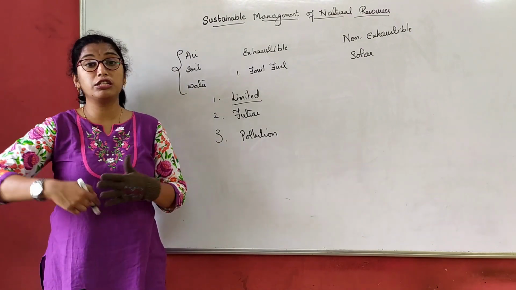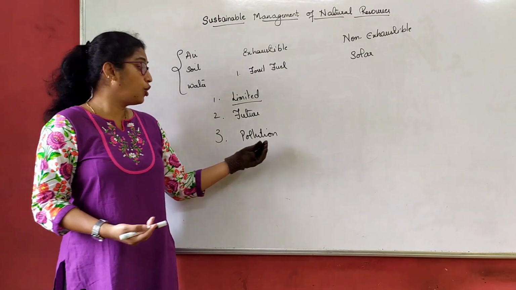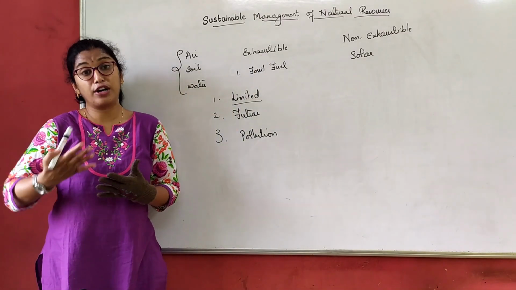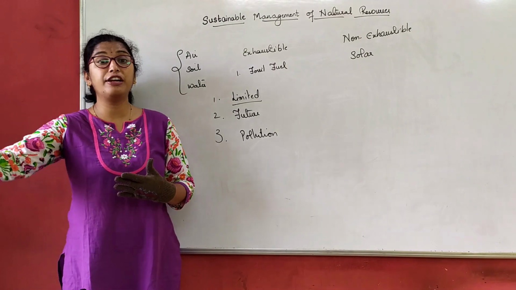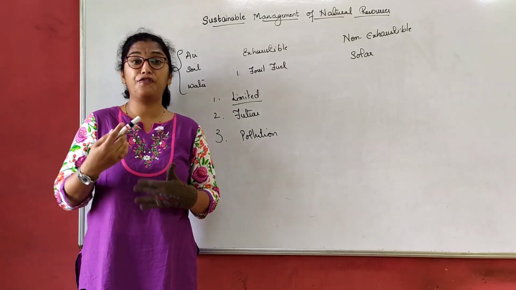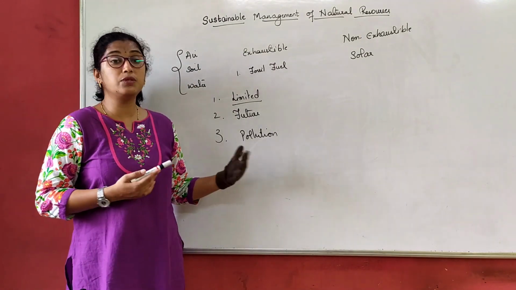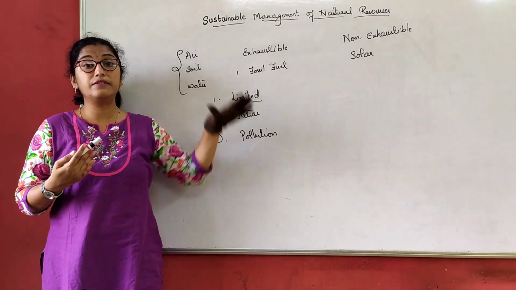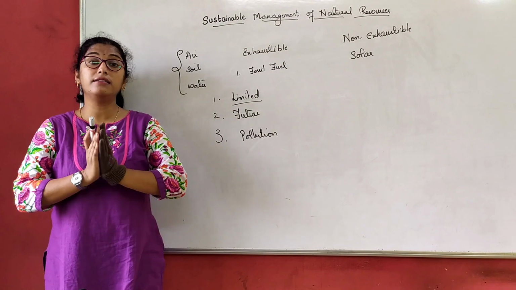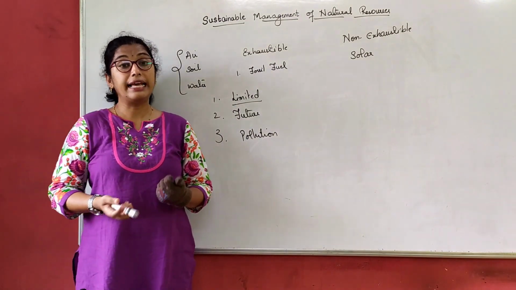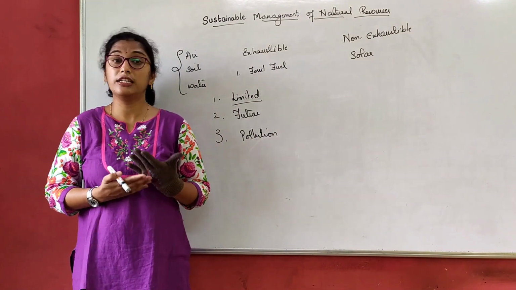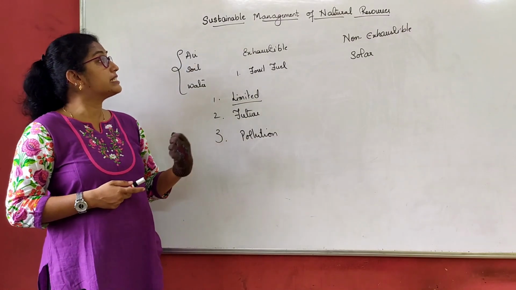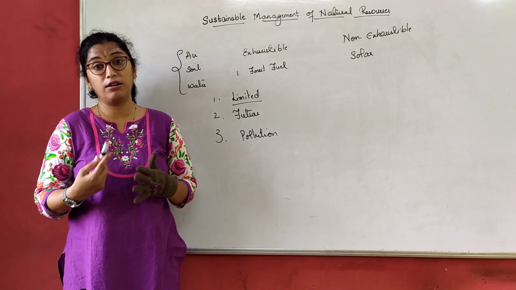So see, we start using a lot of resources, not only the fossil fuels. Assume that you are cutting down the forest for wood, for different purposes, for different new technologies, for furnitures, etc. That means we are creating pollution. That is why we have to preserve the natural resources, limit the use of natural resources, like use it, but use it judiciously. So, now under the chapter Sustainable Management of Natural Resources.